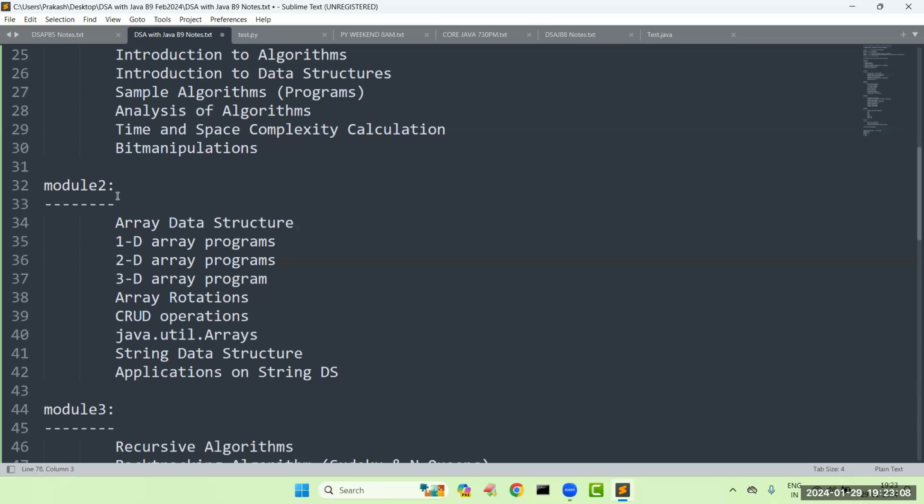That means they have already defined something ready-made. But how it is working in the background, that is what we are going to see here.